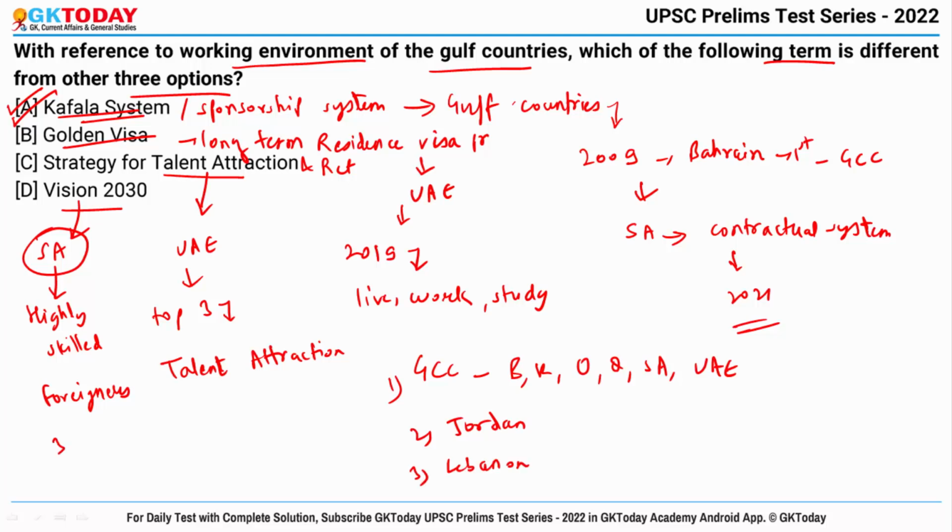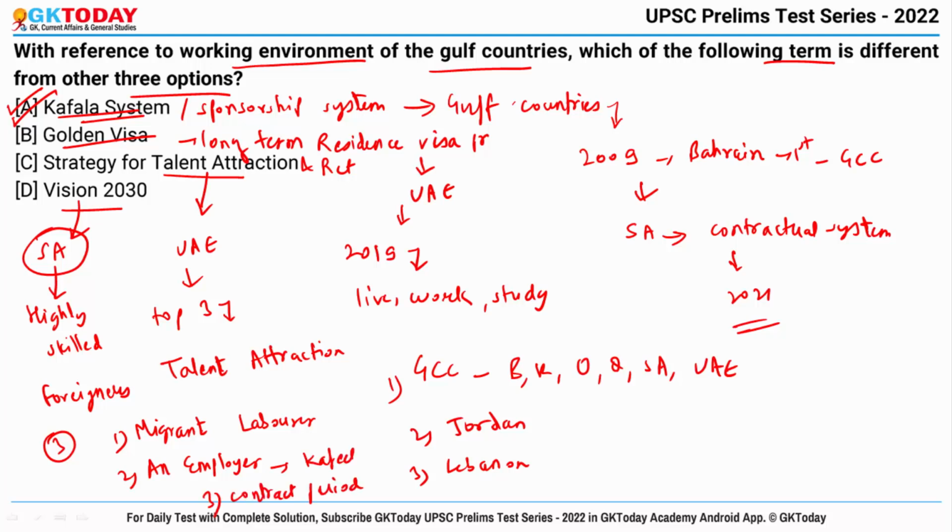So it has 3 parties. First is the migrant laborer, second is an employer who is the sponsor and he is called kafil, and third is there should be a proper contract period. Okay. So one major limitation of the kafala system is that migrant workers are completely dependent on the kafil for their livelihood and stay while living under the kafala system.